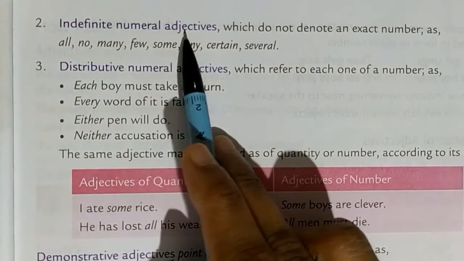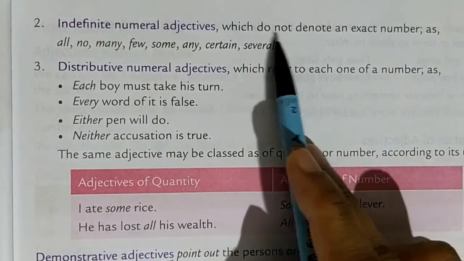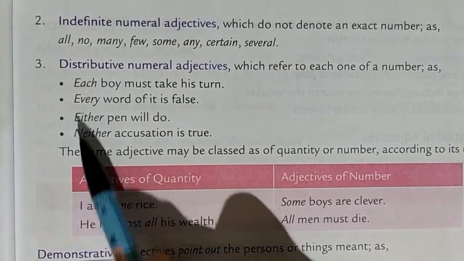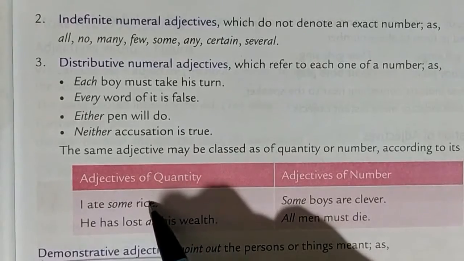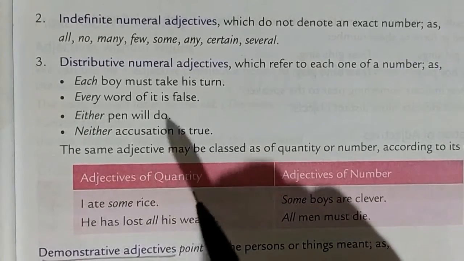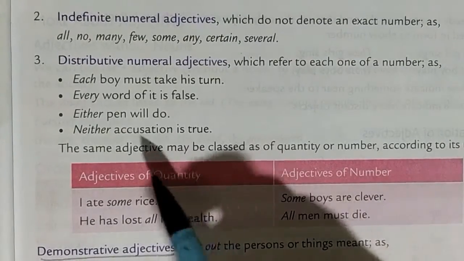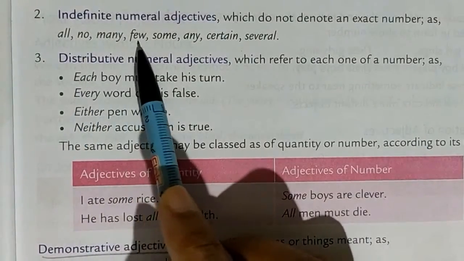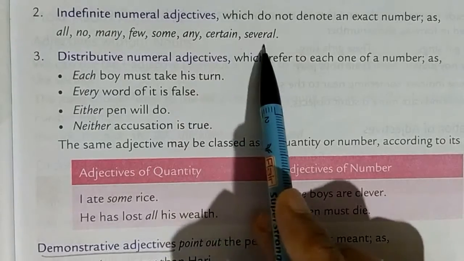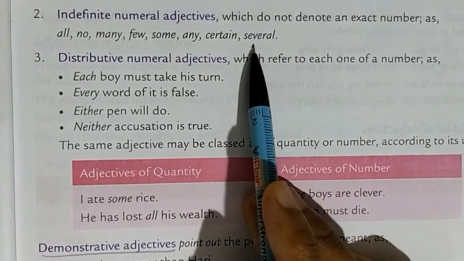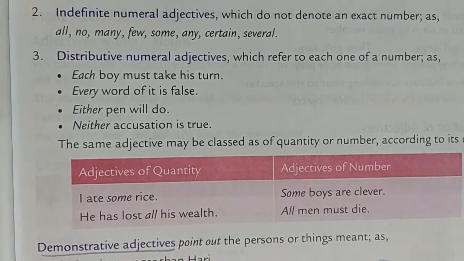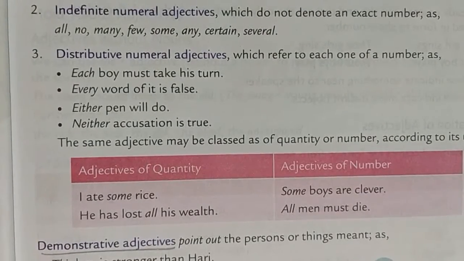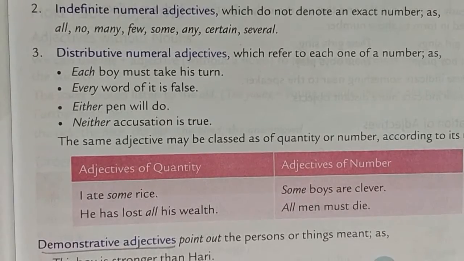Indefinite numeral adjectives do not denote an exact number, as in "all." Indefinite means it does not give you a proper number. Definite gives you an exact number, and indefinite does not. All, no, many, few, some, any, certain, several: they are not giving you an exact number. All means we don't know how many there are in all. That will not give you an exact number.